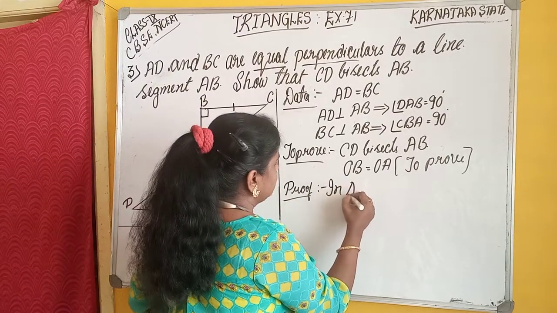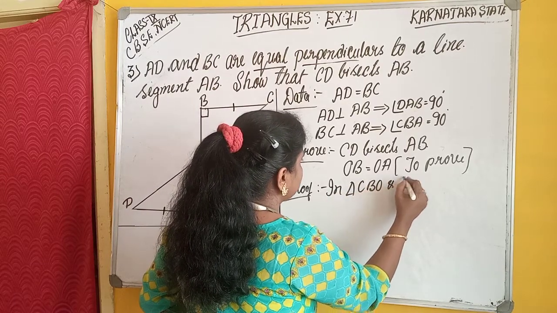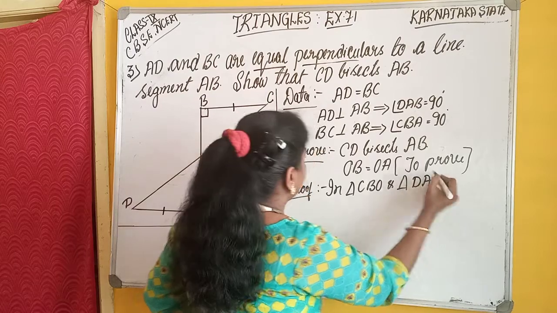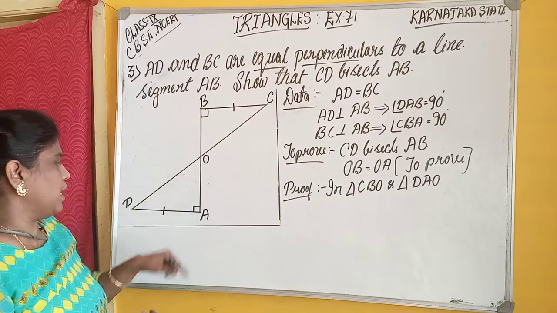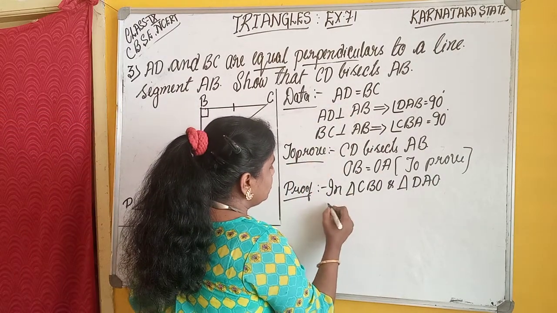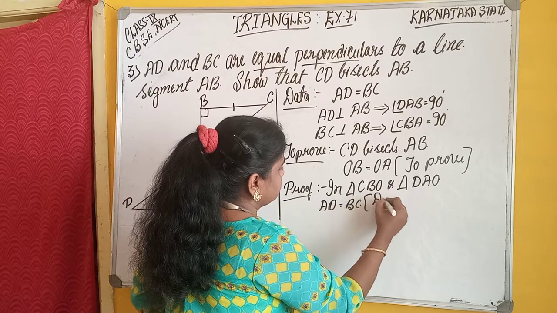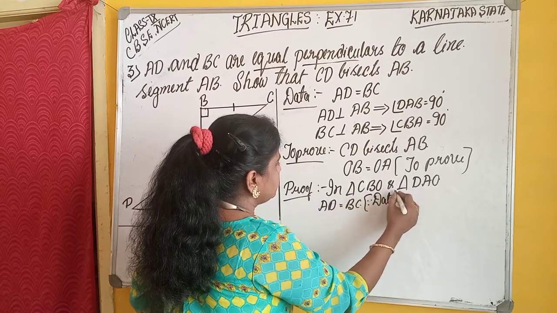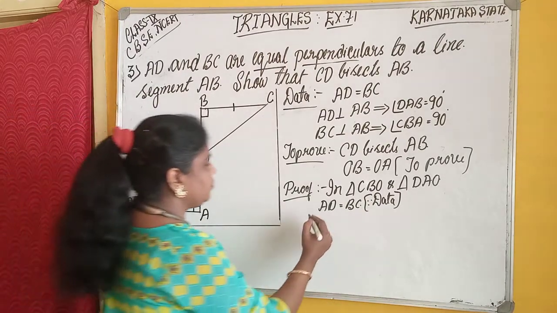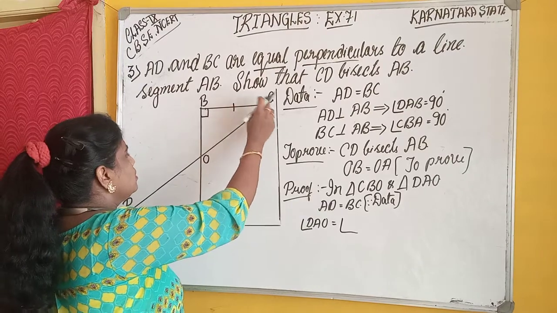In triangle CBO and in triangle DAO, we know that AD is equal to BC, that is from the data. And angle DAO is equal to angle CBO.